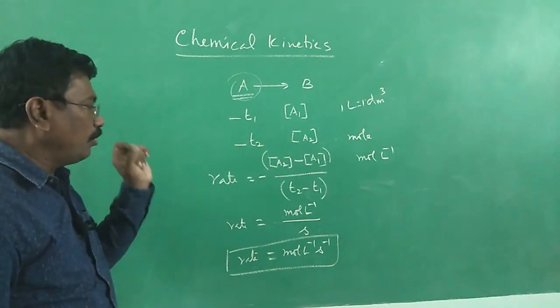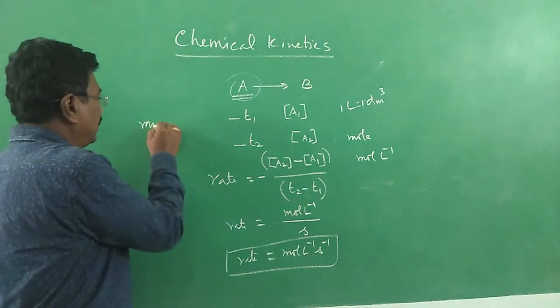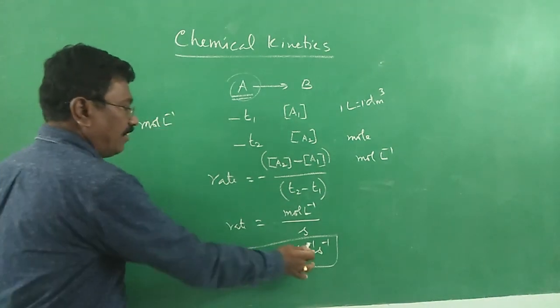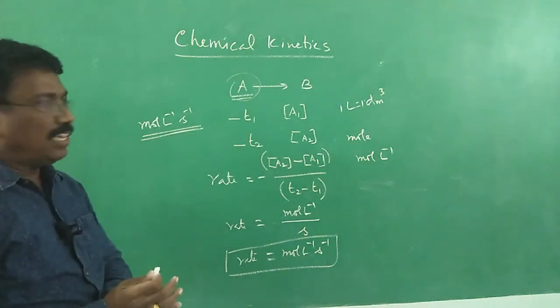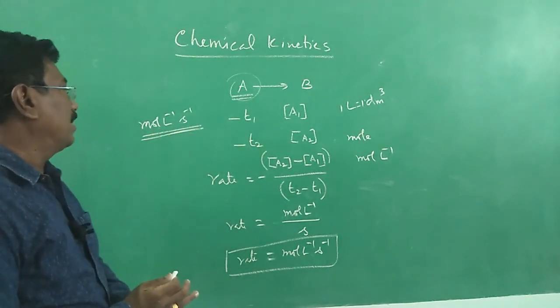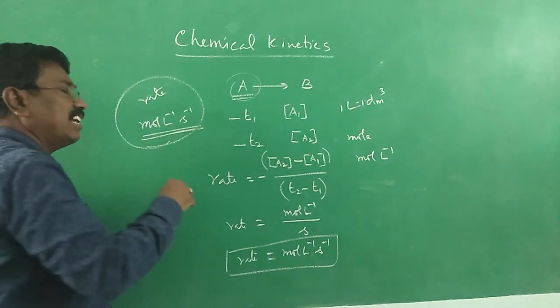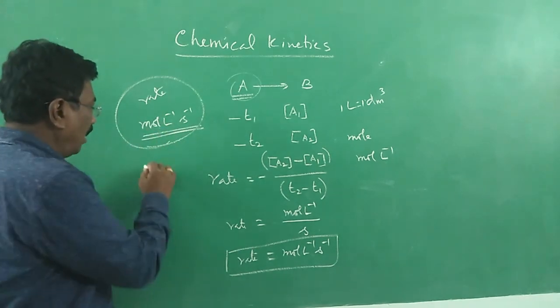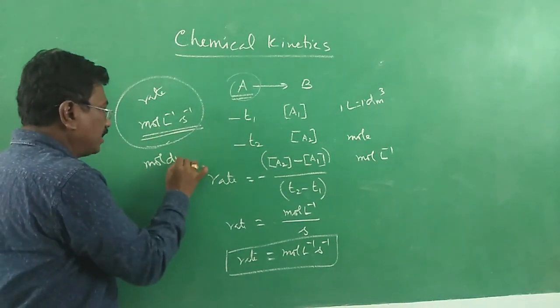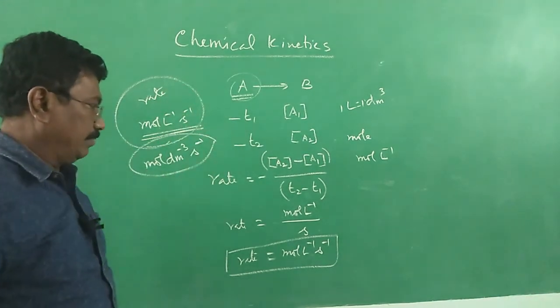So what is the unit for rate of reaction? Usually in all chemical reactions, it is change in concentration divided by time interval. Therefore, mole per liter per second will be the unit for rate of a chemical reaction. We will be getting some other term, rate constant, that we will see later. Now it is rate, mole per liter per second, or sometimes mole per decimeter cube per second, will be the unit for rate of a reaction.